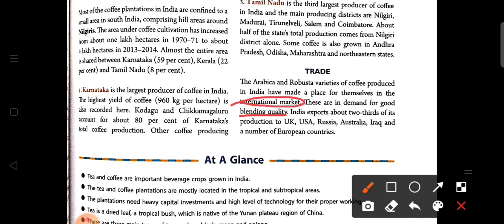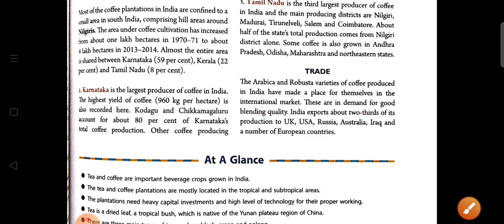India exports about 2/3 of its production to countries like the UK, USA, Russia, Australia, Iraq and a number of European countries. So these are the importers of coffee from India.